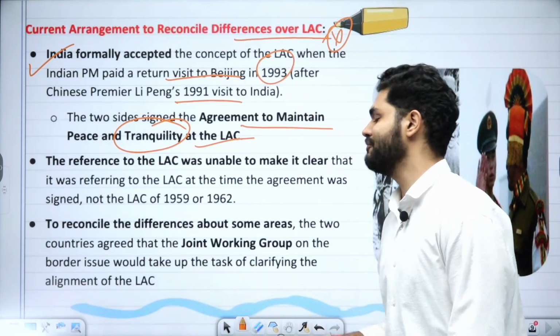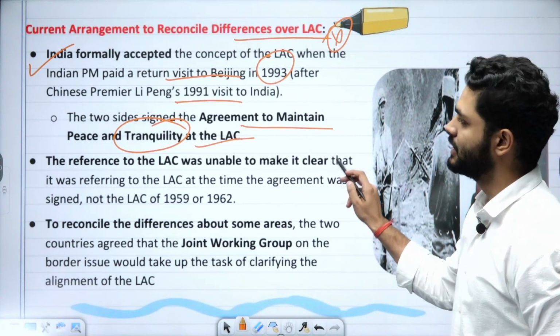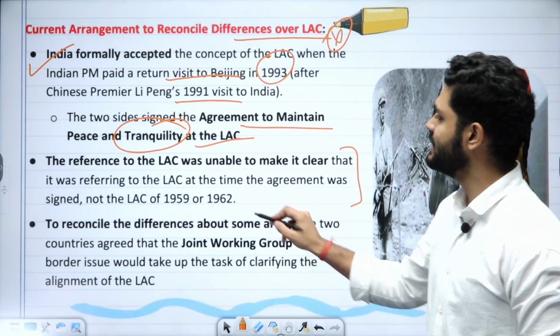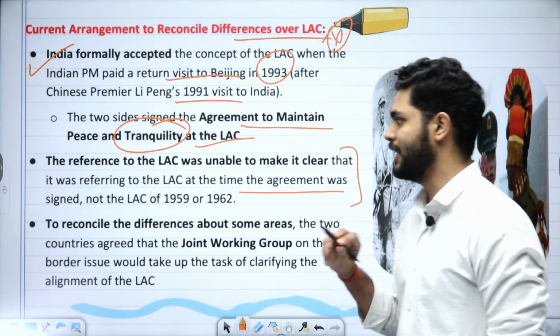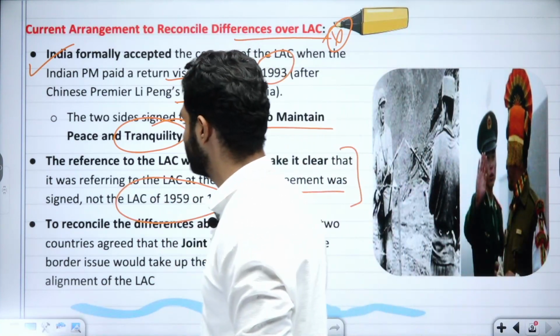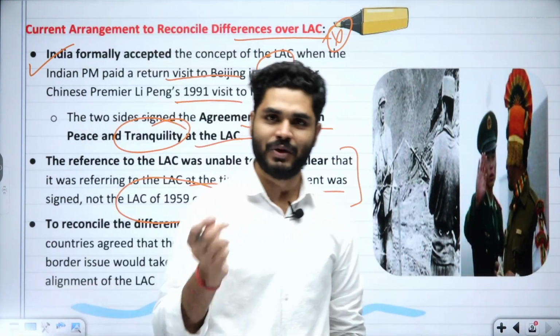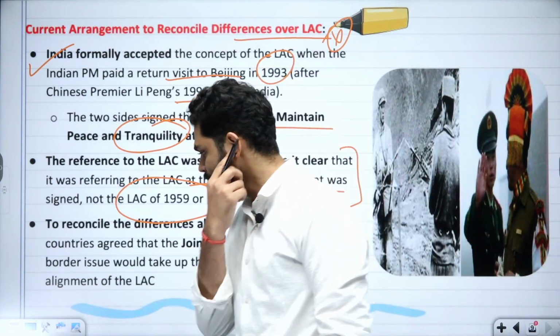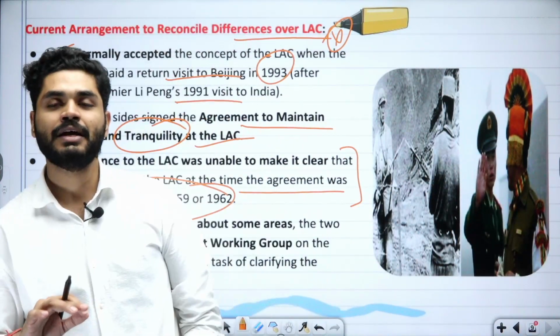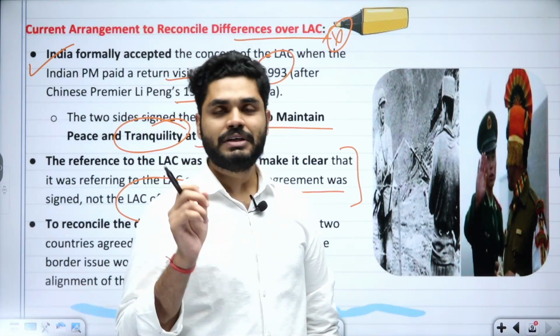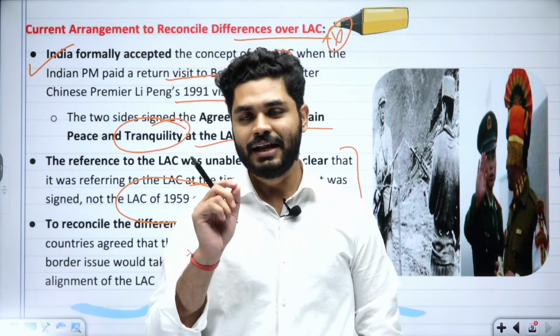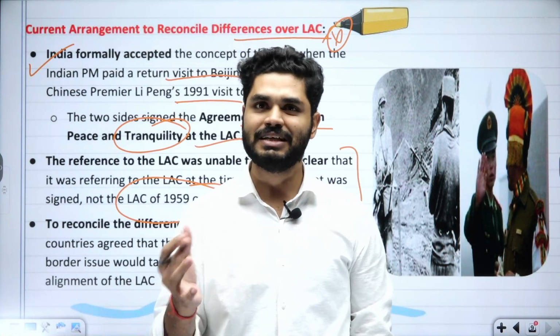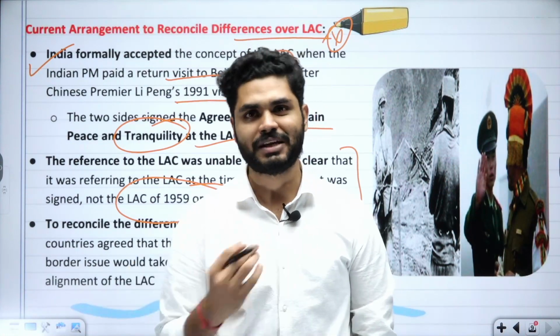Okay. Now the agreement was unable to make it clear whether it was referring to the LAC at the time the arrangement was signed, not the LAC of 1959 or 1962. When this arrangement was made in 1993, it was not clarified. This LAC has a gene that it will not be cleared anyway.